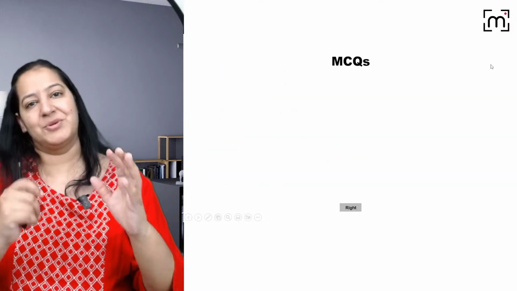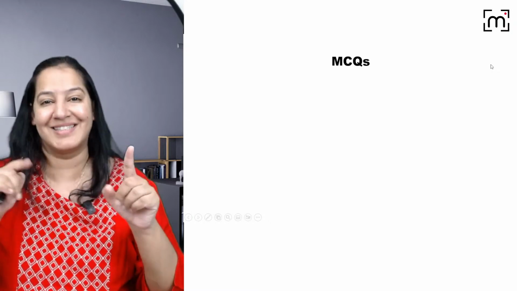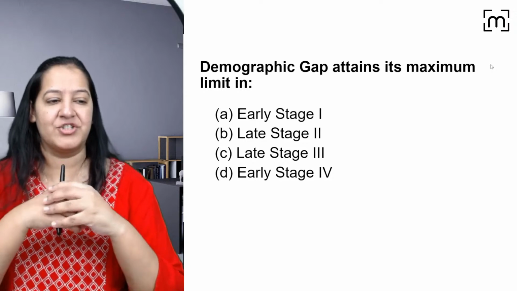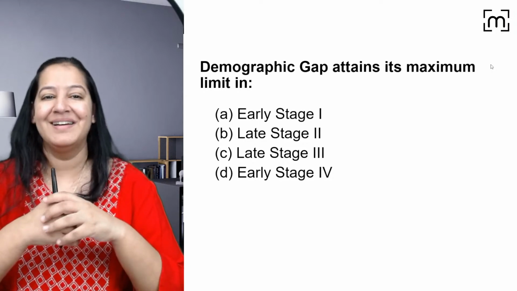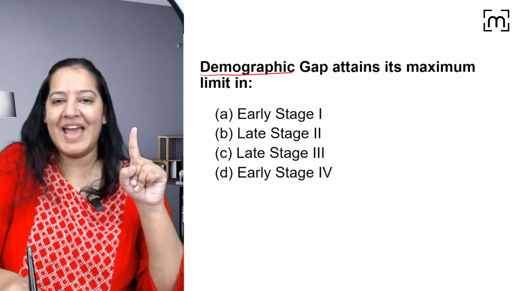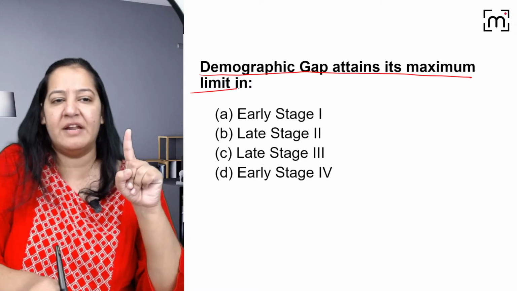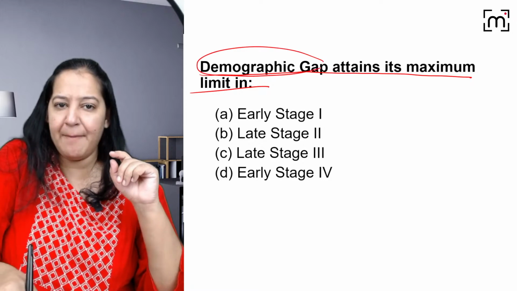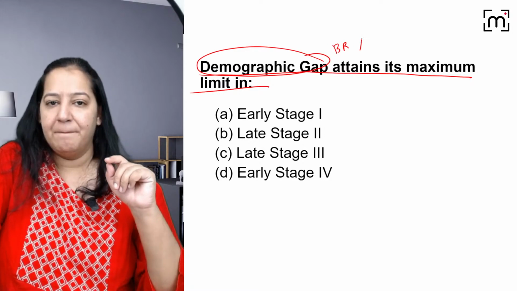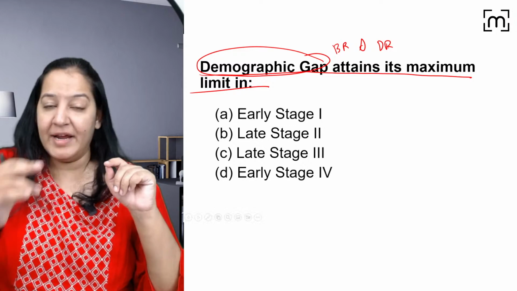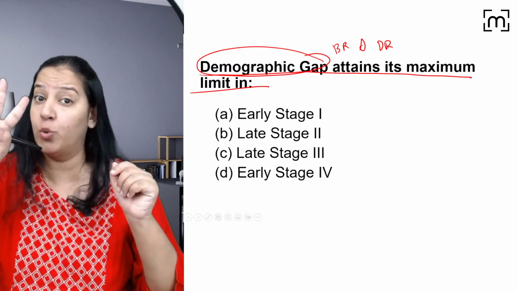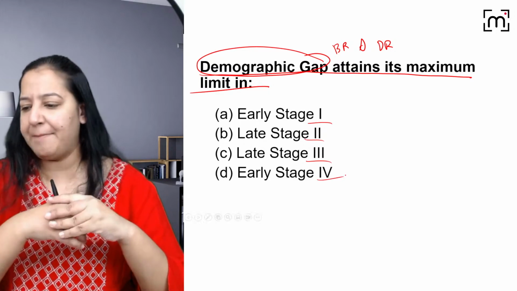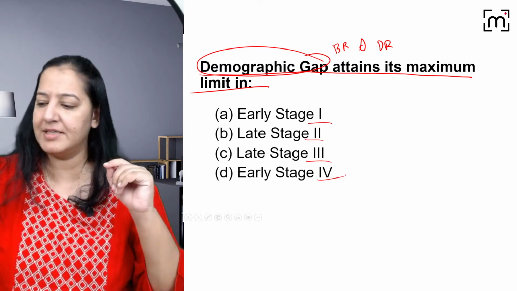So after that, we will do some MCQs and you will answer me. So this is the first question. I want to see who is first to answer. Can you tell me demographic gap attained its maximum limit in which stage? I am saying the gap. The demographic gap is the gap between birth rate and death rate. In the graph, where is the maximum gap between the two lines? Stage 1, 2, 3, 4. Where the gap is maximum? Come on, answer me.